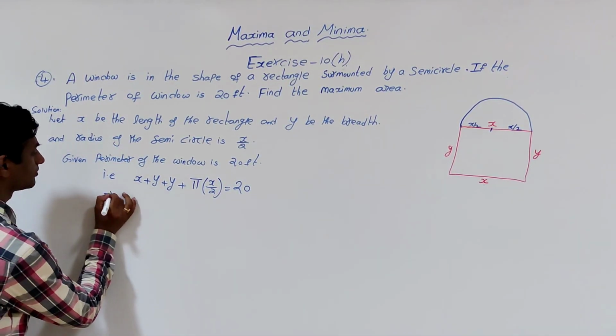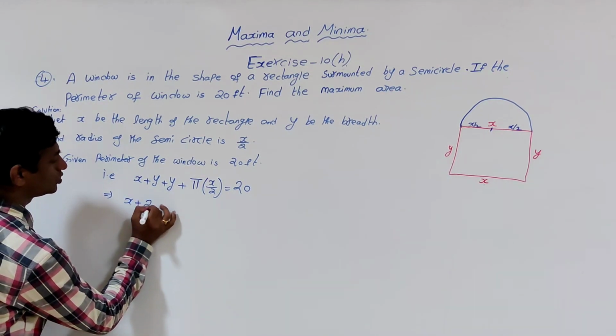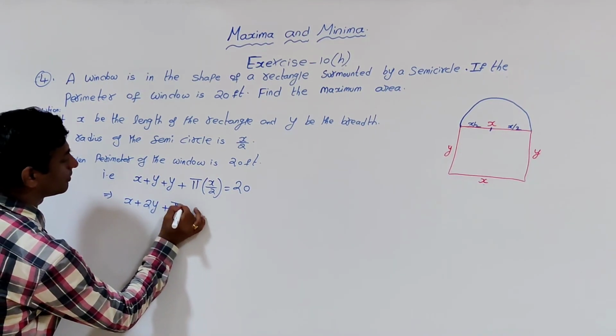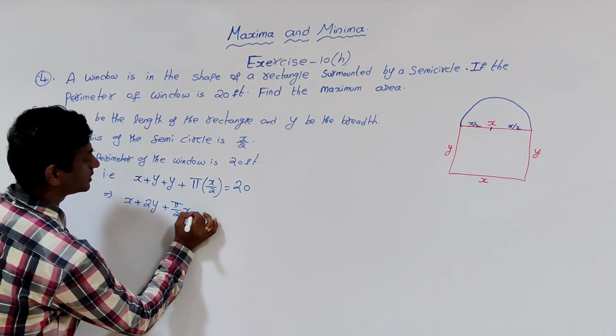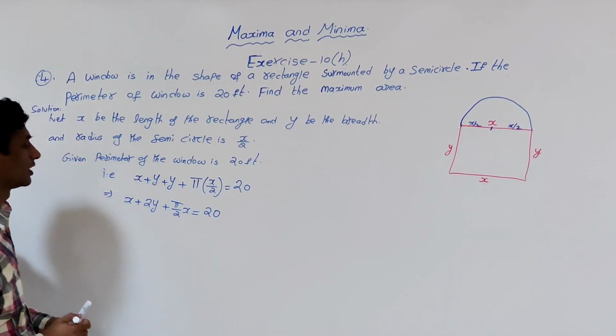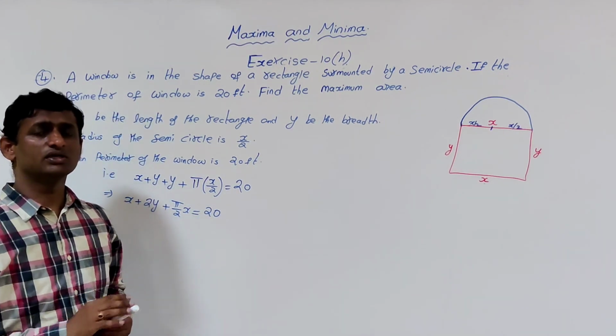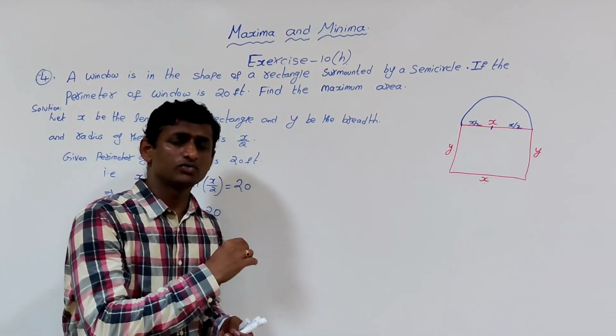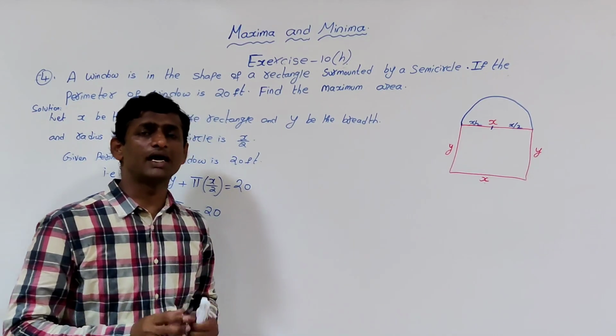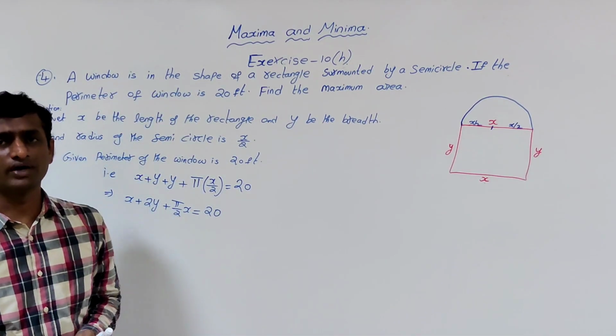So this gives x plus 2y plus pi by 2 x is equal to 20. Now in order to construct a function, we have to bring it into a single variable, either in terms of x or in terms of y.